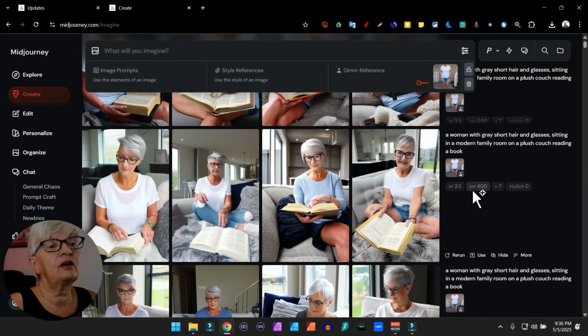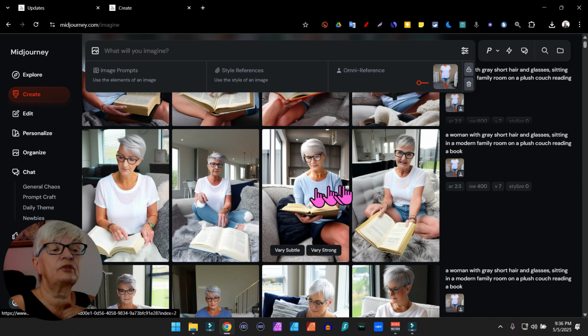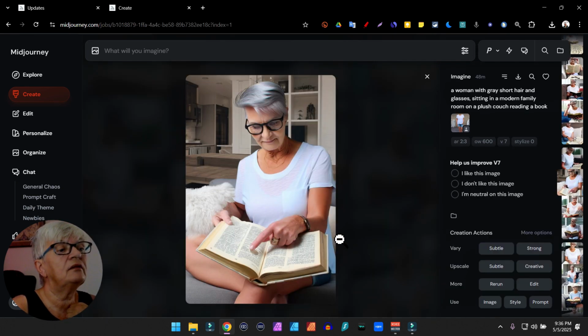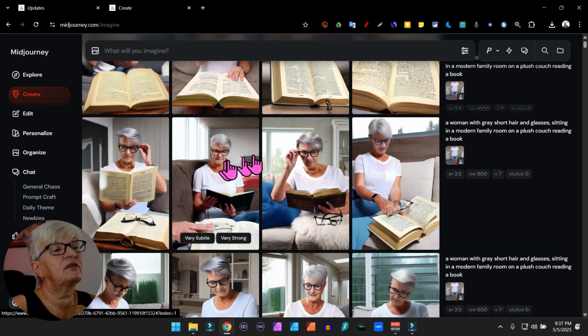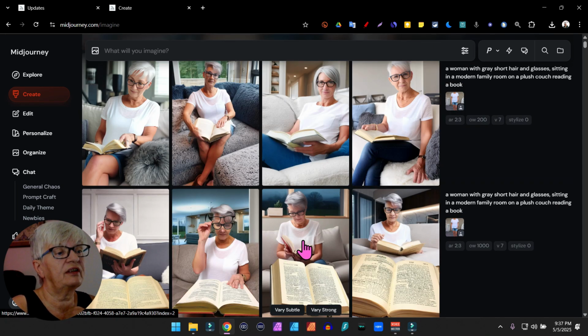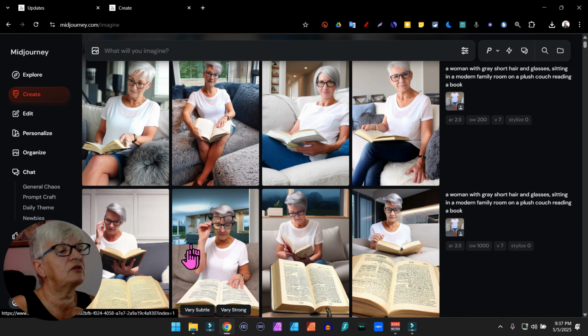Then I turned up the Omni Reference, as you can see here on the side, to 400 and got somewhat better results, but still not look like me. And here we have 600, and maybe this one could do for my image. At 800 it gets quite different, and maybe this could pass for me. Here is 1,000, and now the face is pretty accurate, but it changes the image quite a lot, as you can see.